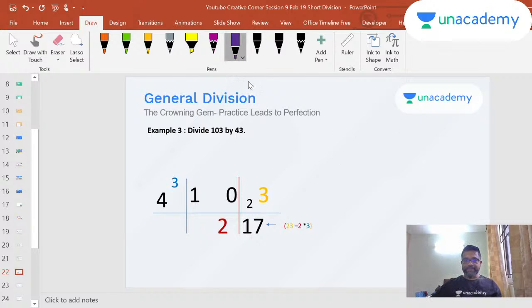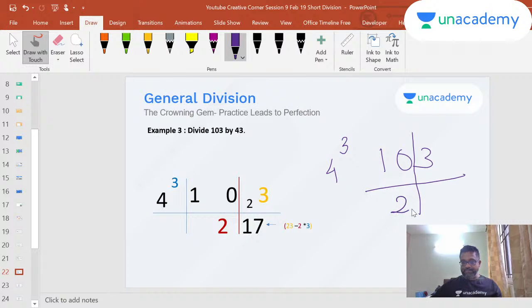So again, one more example. 103 divided by 43. So I put 3 on the flag. I draw this one line here. Okay, so 10 divided by 4 goes 2 times, right? 2 times 8, right? 4 2s are 8. I'll get a balance of 2. Then 23 minus 3 into 2. These two you would multiply. So this is 23 minus 6. So it is a 2, remainder 17.